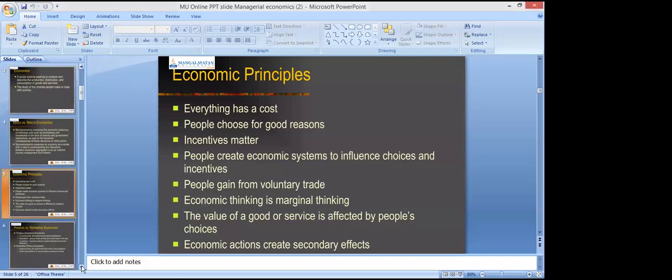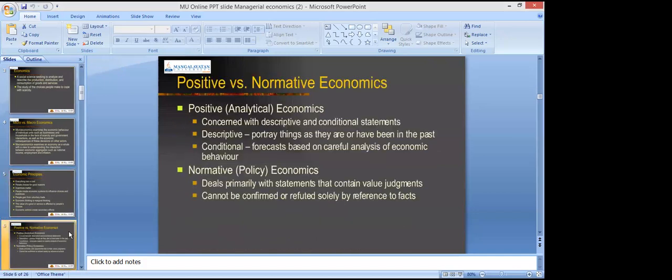The next slide is positive and normative economics, right? Positive and normative. This is a very interesting concept related to economics. There is a subdivision in the form of positive and normative economics, right? Basically, positive economics focuses on the facts of the economy. Whatever is fact that we are studying in the economy is related to positive economics, right?